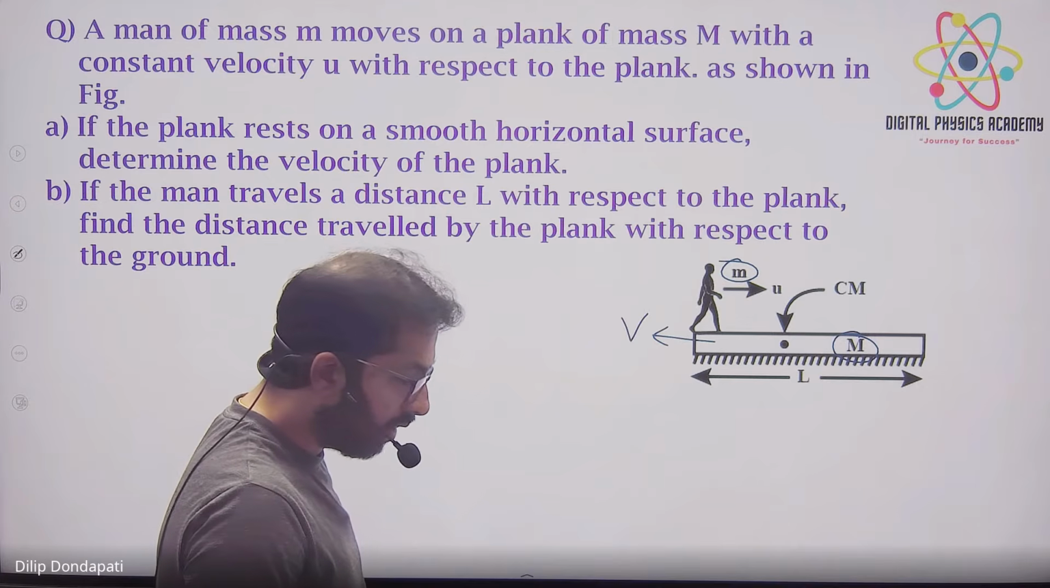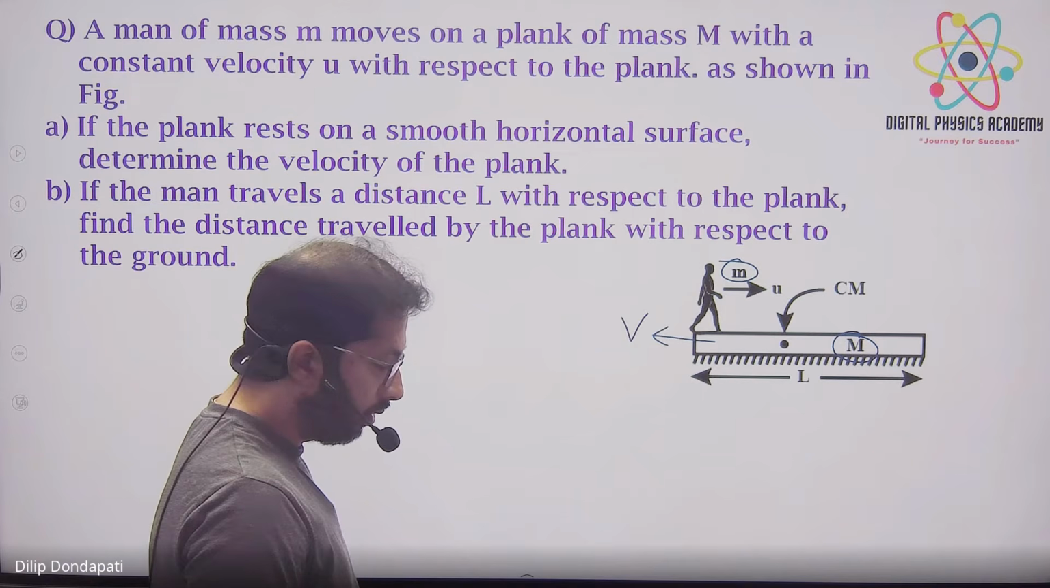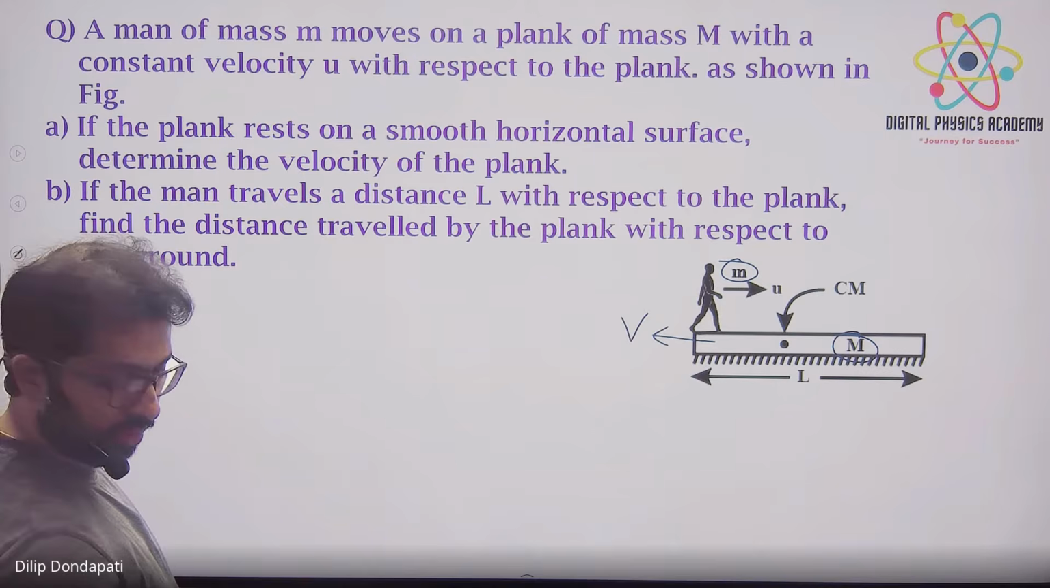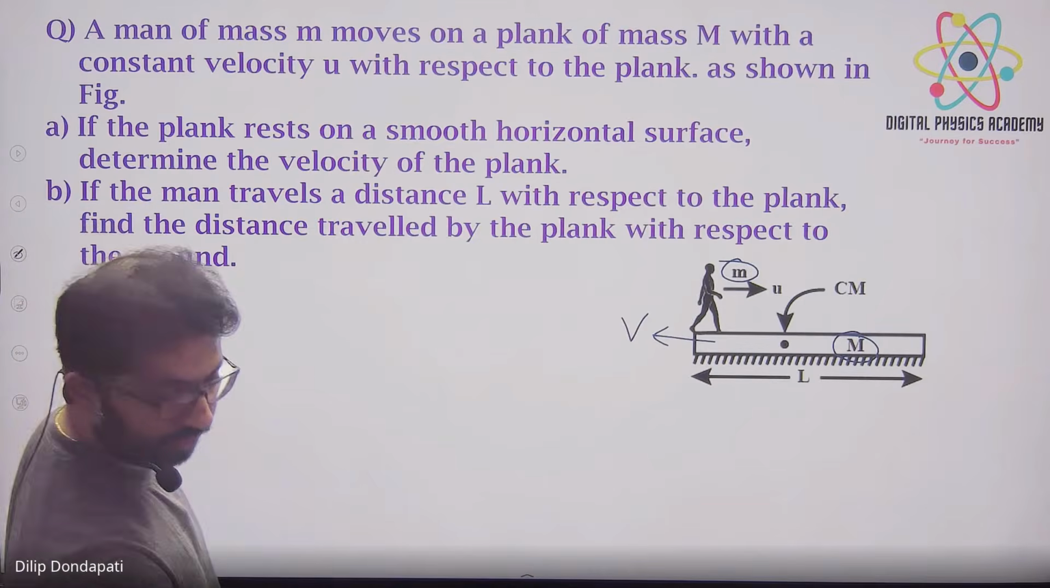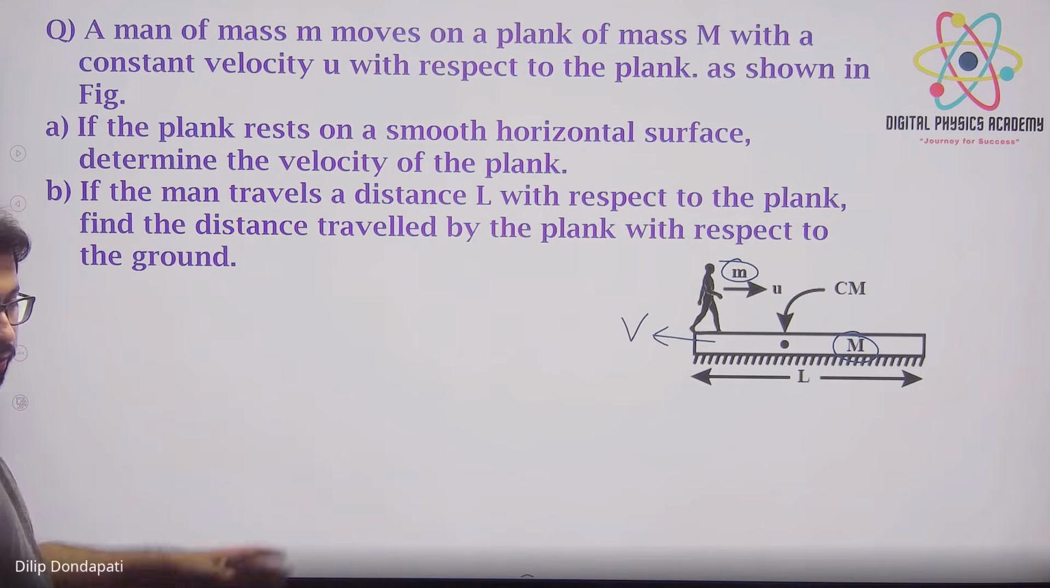So direction and sign conventions we should take care of properly. So if it rests on a horizontal surface, the initial momentum is 0, right? If it lies on a horizontal surface, the initial momentum is 0, right? Yes. So initially the momentum will be 0.